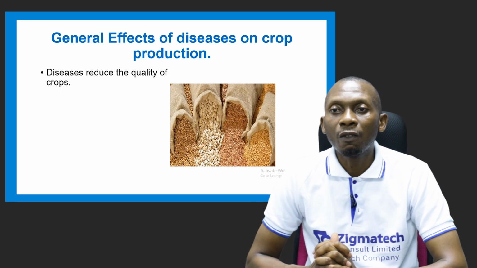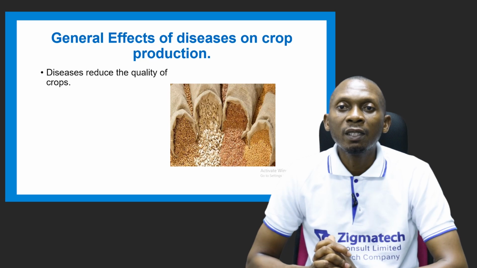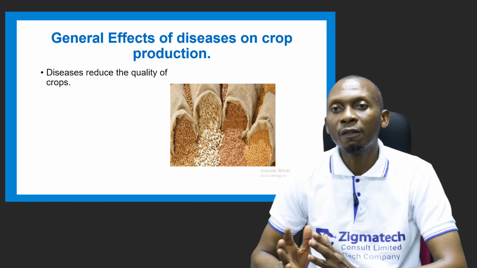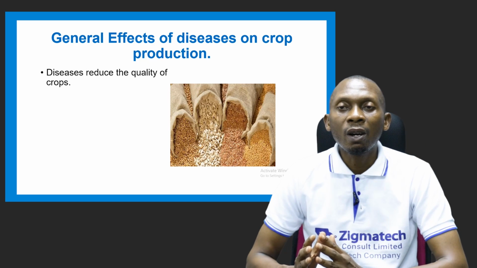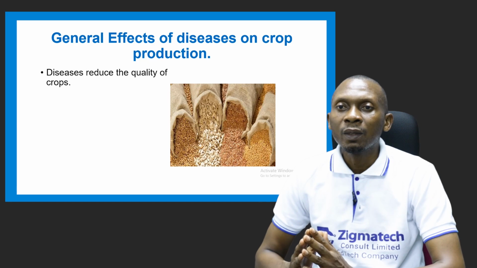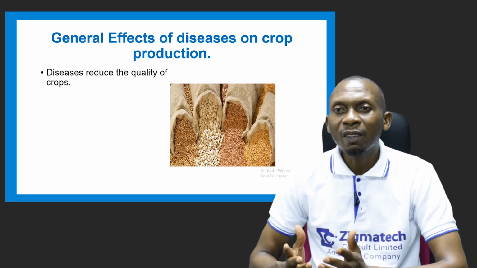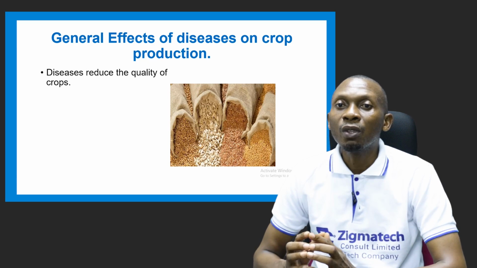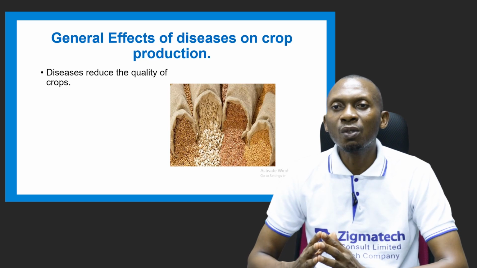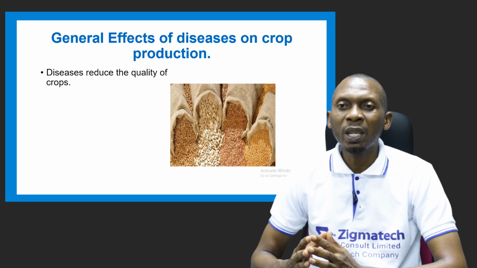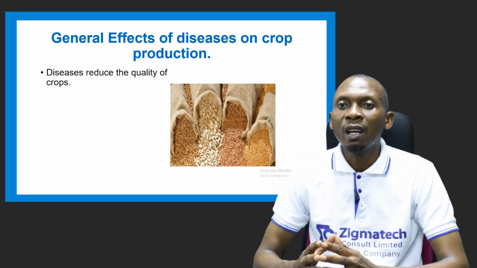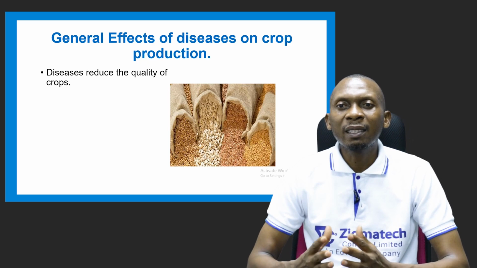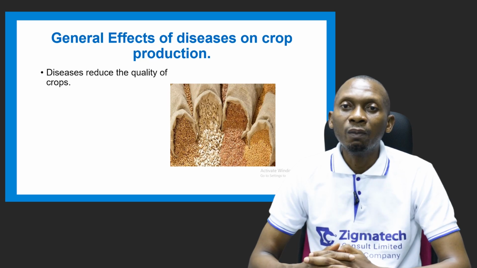Diseases reduce the quality of crops. Now, of course, there's a deviation from the normal state of health, the normal organs, the way the organs of the plants are affected, the leaves are affected. There's twisting of the leaves, and this can eventually lead to a reduction in the quality. The seeds are also affected, like for example, maize smut, which makes the seeds develop a mass of black spores, and same as rice. This can actually reduce the quality of the crops.